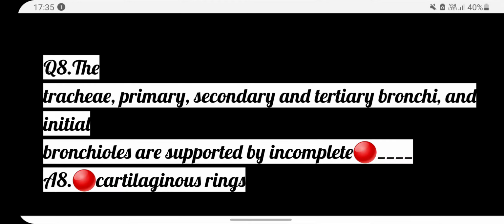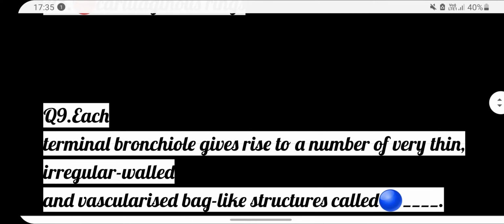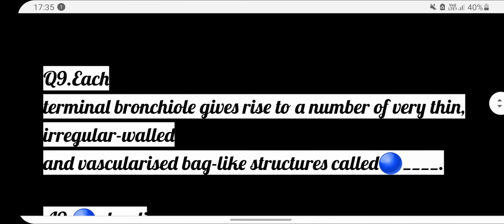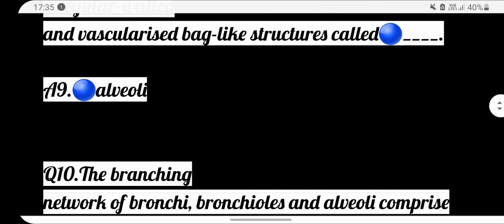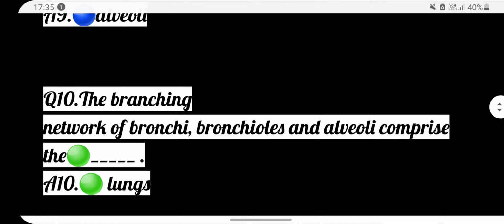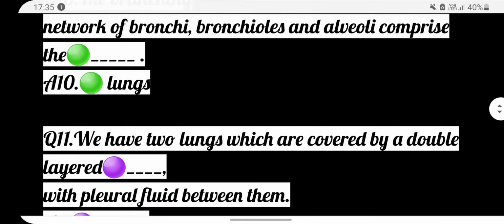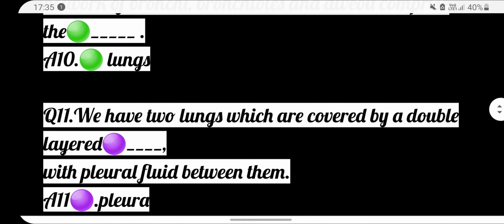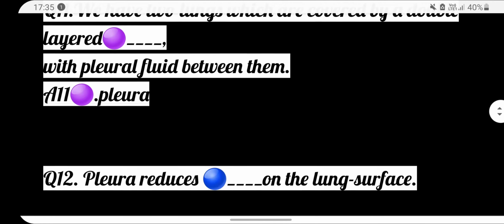Answer is cartilaginous rings. Next, each terminal bronchiole gives rise to a number of very thin, irregular, walled and vascularized bag-like structures called dash. Answer is alveoli. Next, the branching network of bronchi, bronchioles and alveoli comprise the dash. Answer is lungs. Next, we have two lungs which are covered by a double layer dash with pleural fluid between them. Answer is pleura.